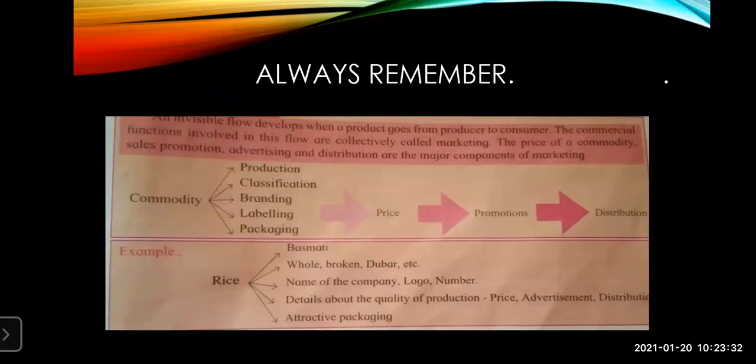See in the slide the commodity, what things are there in production. First, production is done, and on the type of it classification is done. Then based on the company's logo, branding is done. Then the product is labeled based on the quality of the product, and packaging is done. Attractive packaging is given. Packaging attracts the customers towards us. So we'll see in the next example.